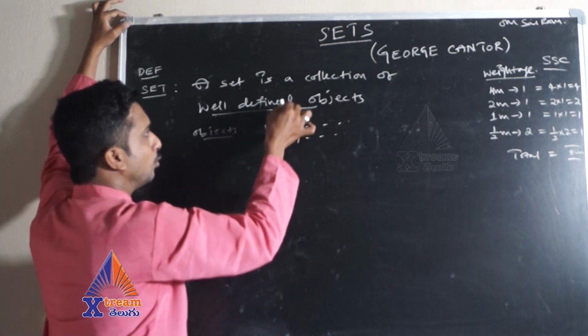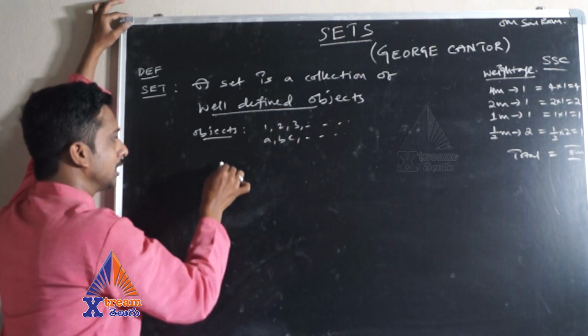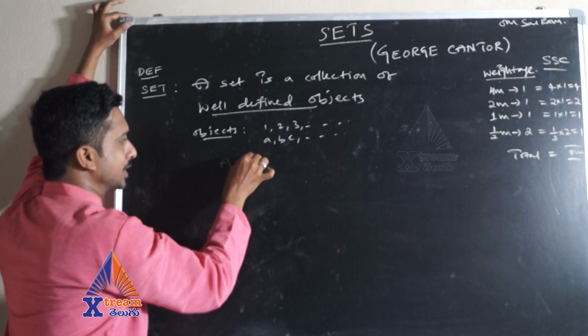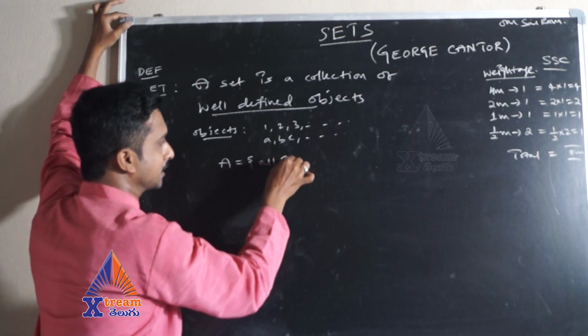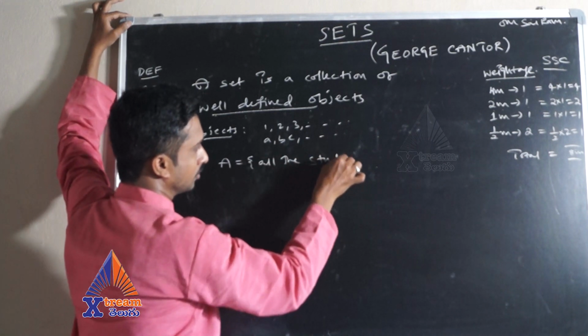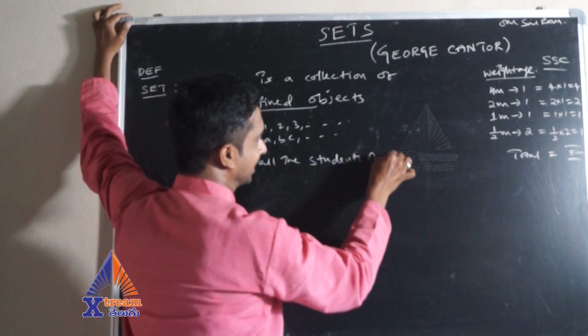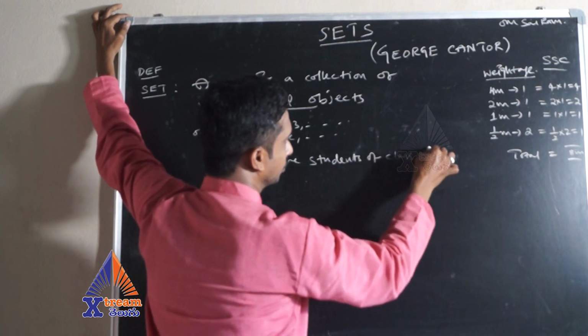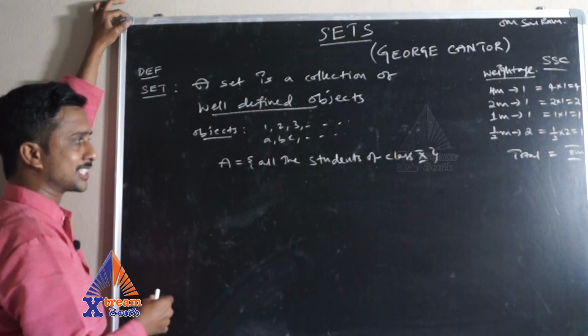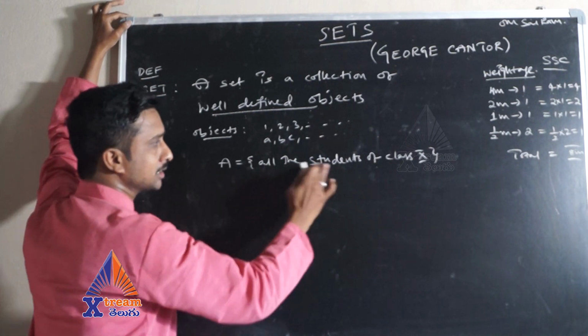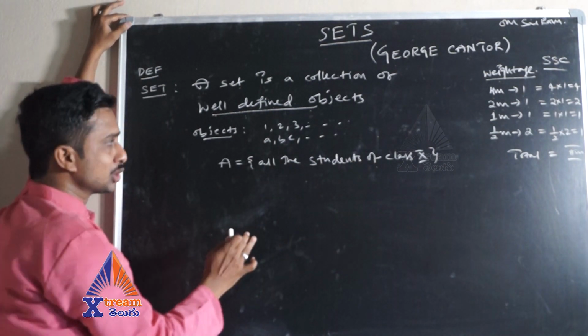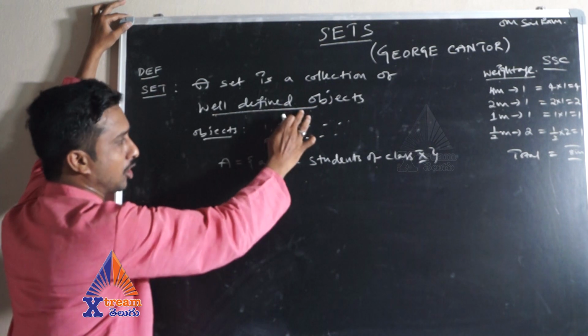So well-defined objects. Let me give one example. A is equal to all the students of class 10th. When I say all the students of class 10th, whoever says it, you will get the same output. So that is a well-defined object.